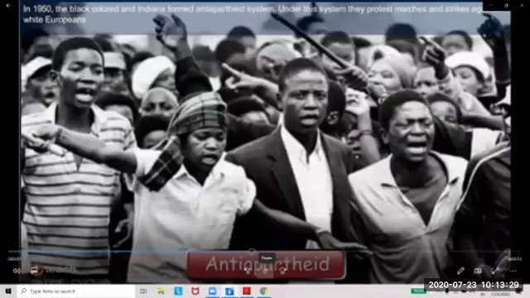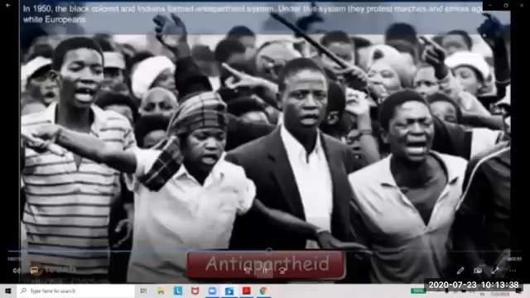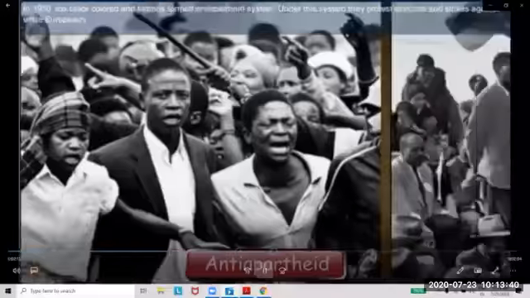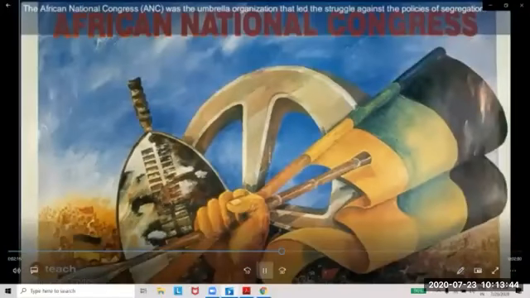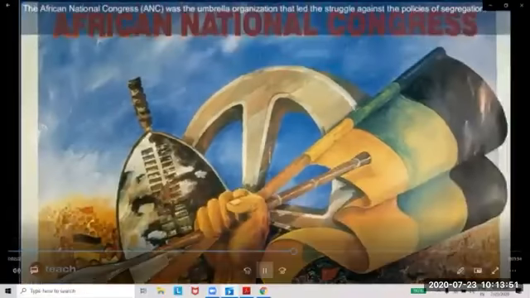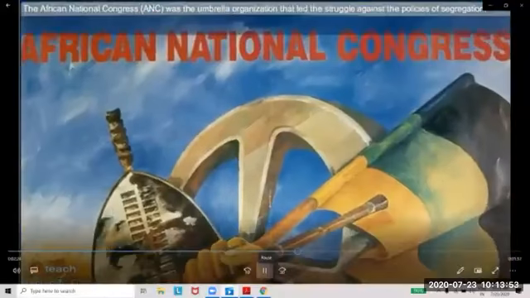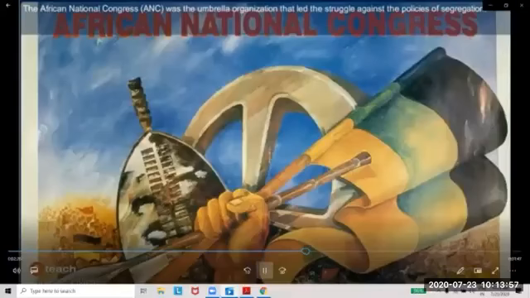You can see the picture, their protest and all that. And this is called segregation.